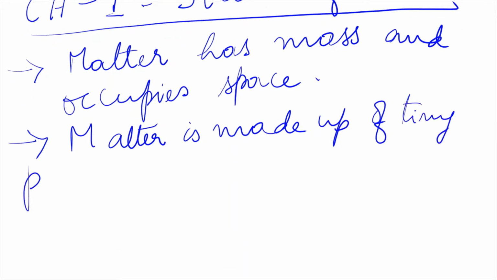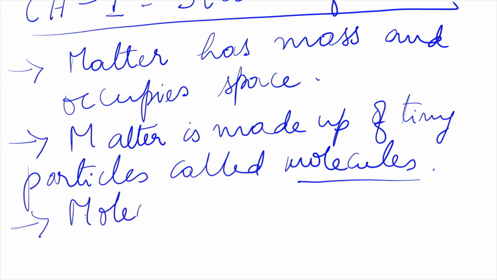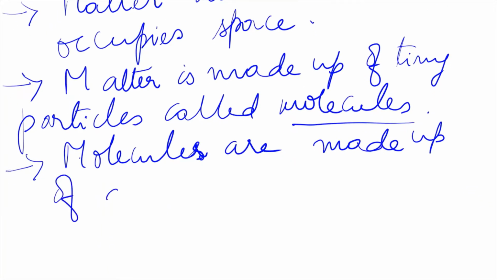Tiny particles called molecules. Okay, and the molecules are further made up of atoms. Molecules are made up of atoms. You are all aware of these facts?